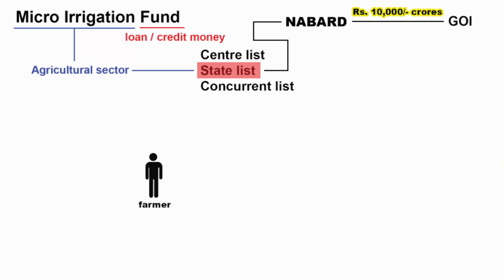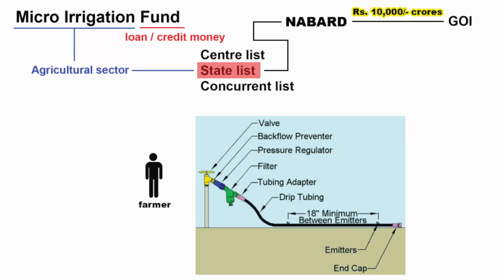Now I will quickly explain how a farmer will get this money. If you notice, to install this micro irrigation system, as a farmer, you would need pipes, sprinklers, water filters, water pressure regulators, pump, a number of valves and gauges. So all these components require money. I believe 50% of the cost of these components will be borne by the government. You can think of it as a subsidy. I'm not sure of the exact percentage, but I believe it is somewhere around 50%.